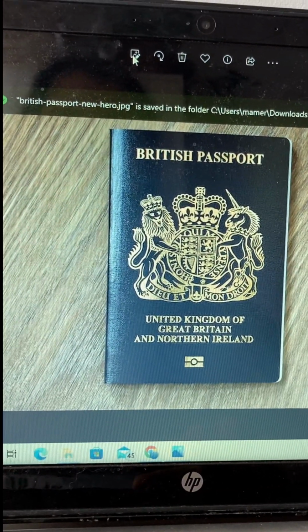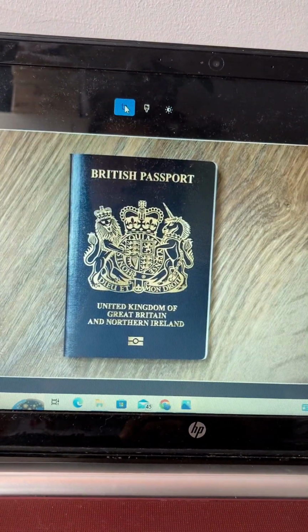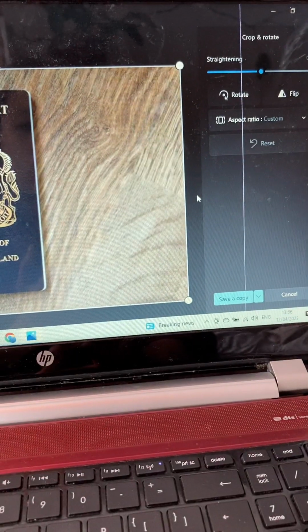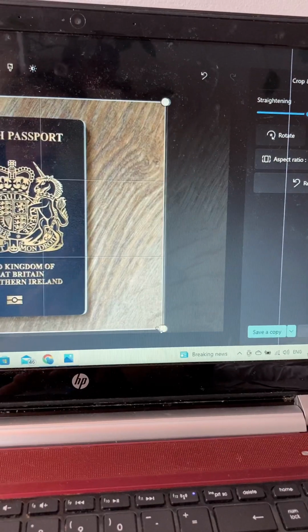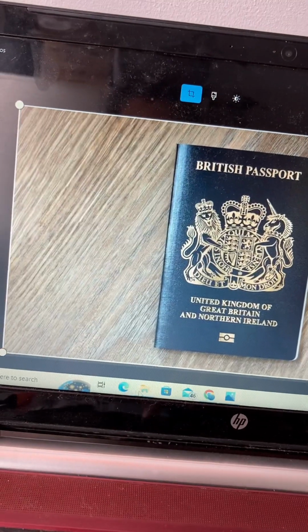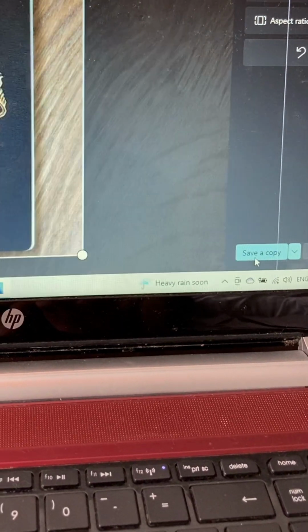You can see the 3 dots. You can click on the 3 dots. After the 3 dots, there's a resize image option available. You can click on resize image, then you resize the image. It will show you later on. First, edit the image. You can hold that button and resize the passport picture. Here you can see I can edit the image and then you can save a copy.